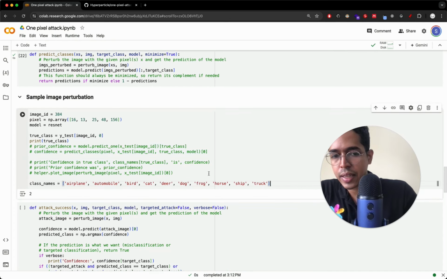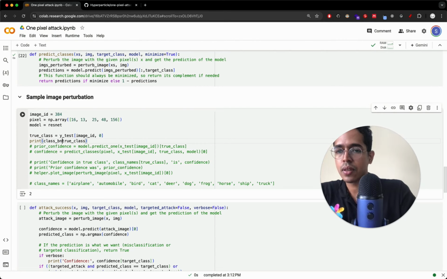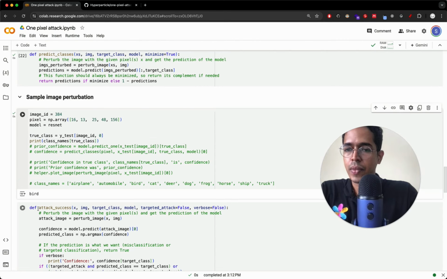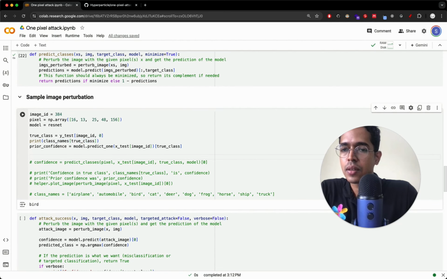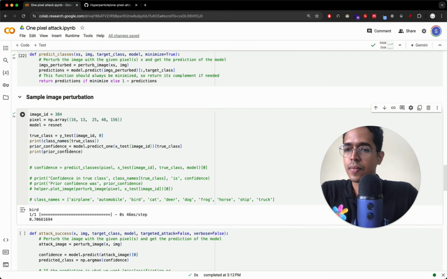So these are the class names. If the true class is 2, what that means is I can also print the class name of the true class. This should print bird, hopefully. Yeah, so the true class is bird. Okay, and now we can print the prior confidence. This is basically printing the confidence with which the model says it's a bird. So it's bird with a confidence of 70%.